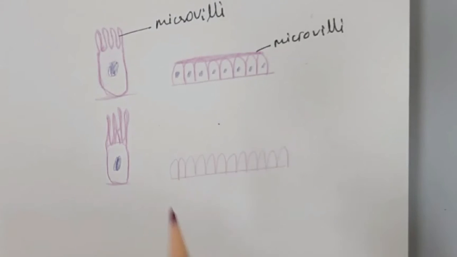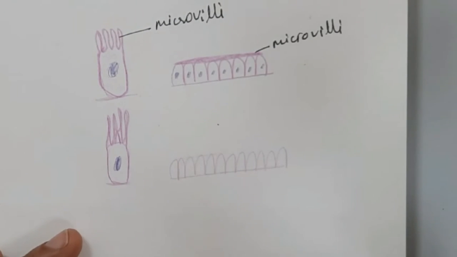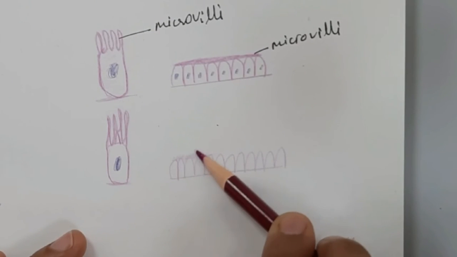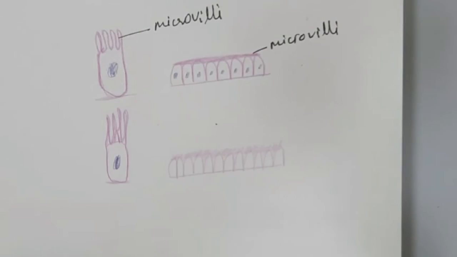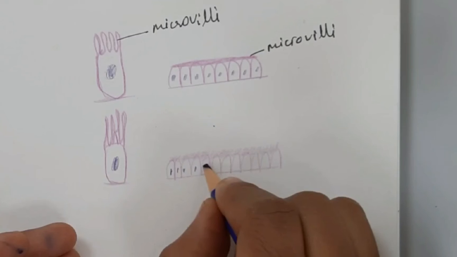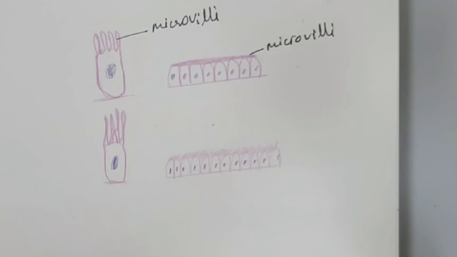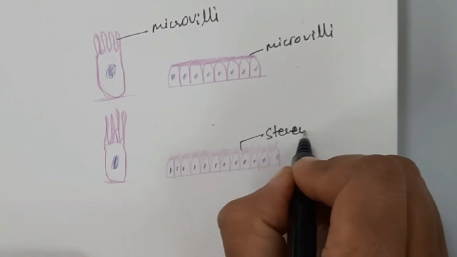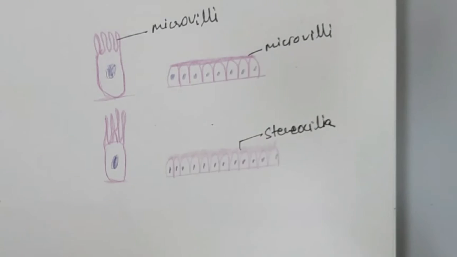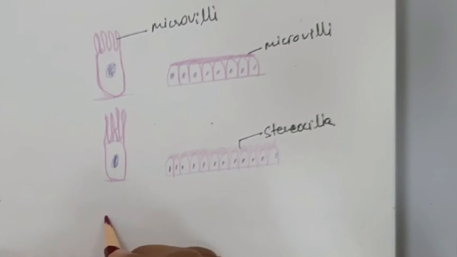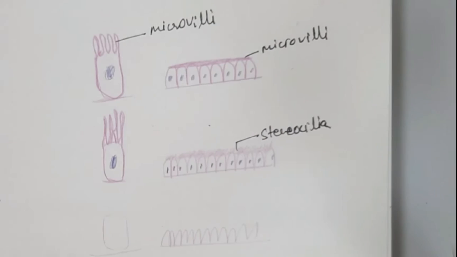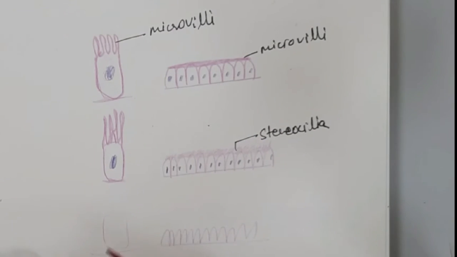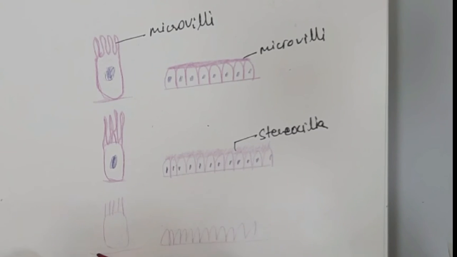Stereocilia are long, thick microvilli. They increase the cell surface area and are present on the epithelium of receptor cells in the internal ear, where they act as mechanoreceptors. Vibration induces movement of the stereocilia, and that generates a signal. In the epididymis, they increase the surface area for absorption of fluid.